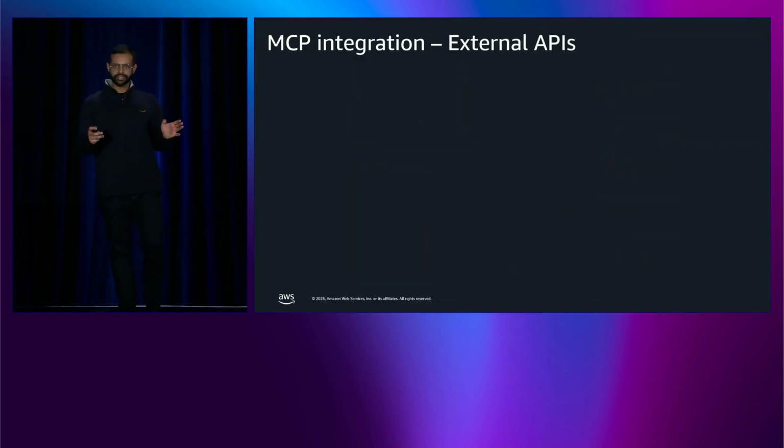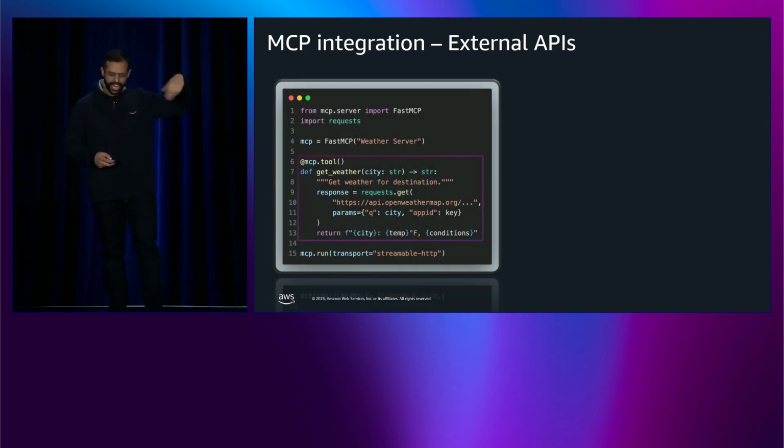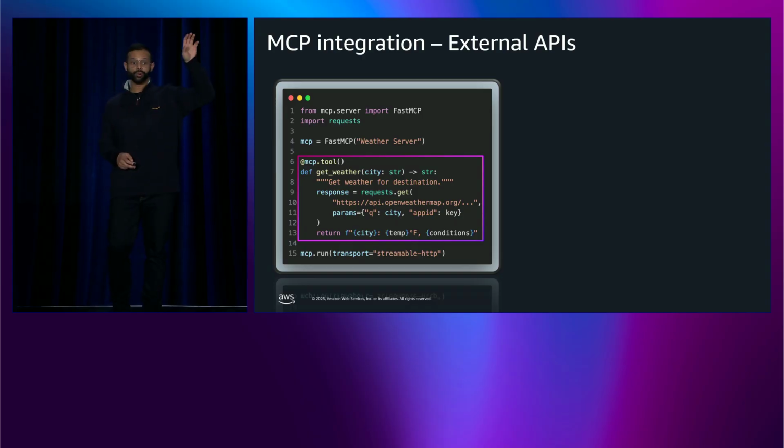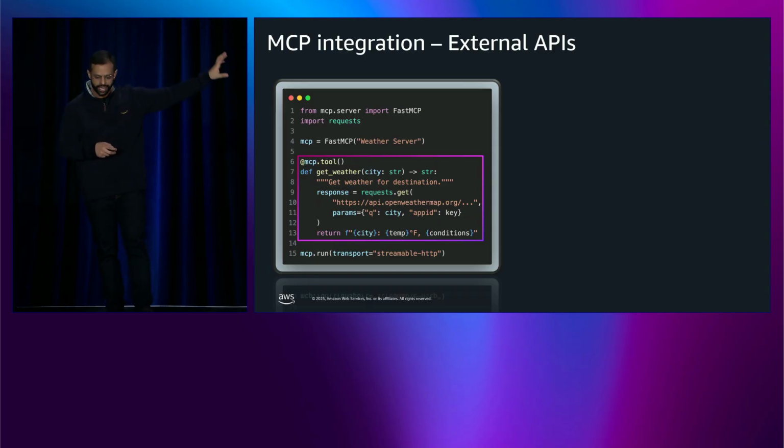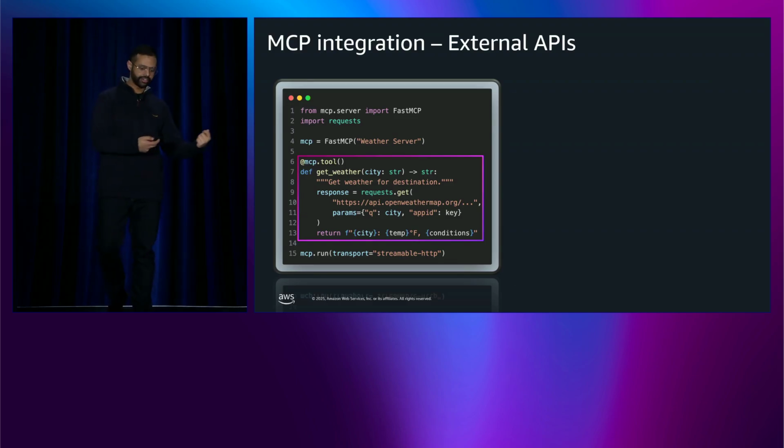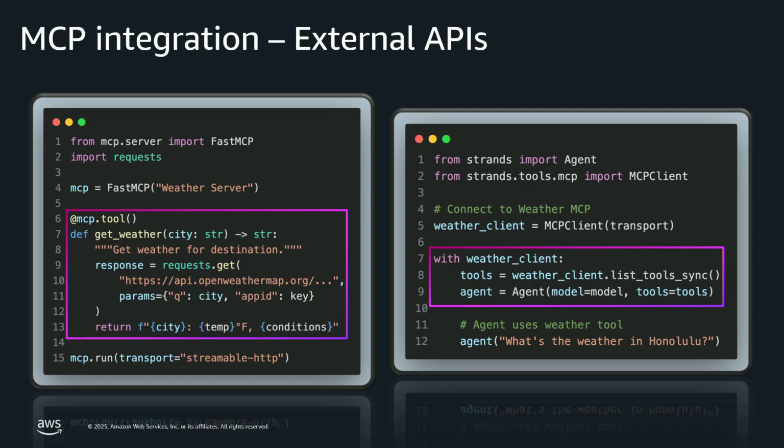But your MCP servers can actually go beyond these databases too. Remember we talked about weather APIs? So in this example, let's add a weather API. Same pattern, now for weather. There is a special symbol that we use, the MCP tool decorator, which you'll see. This defines a function calling OpenWeather API externally. And this code snippet actually exposes the weather data API as an MCP tool to the agent. Our Strands agent connects in the same way, just like it did to Aurora, same protocol, different capability.